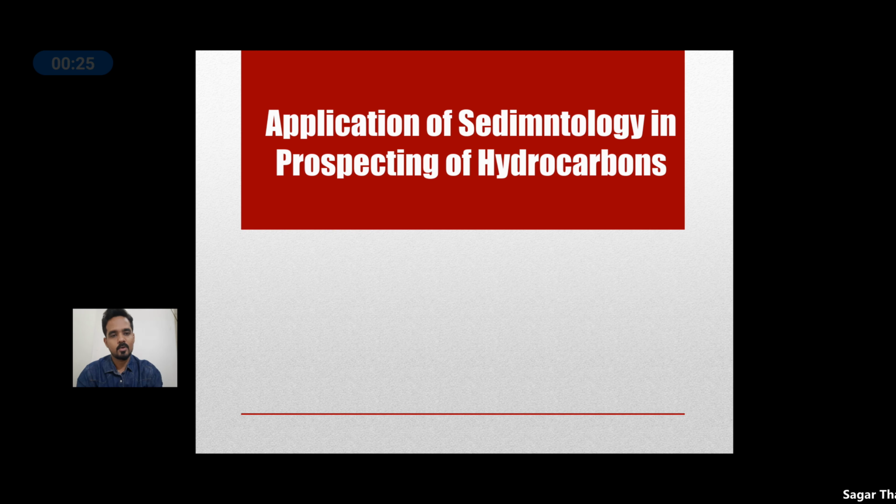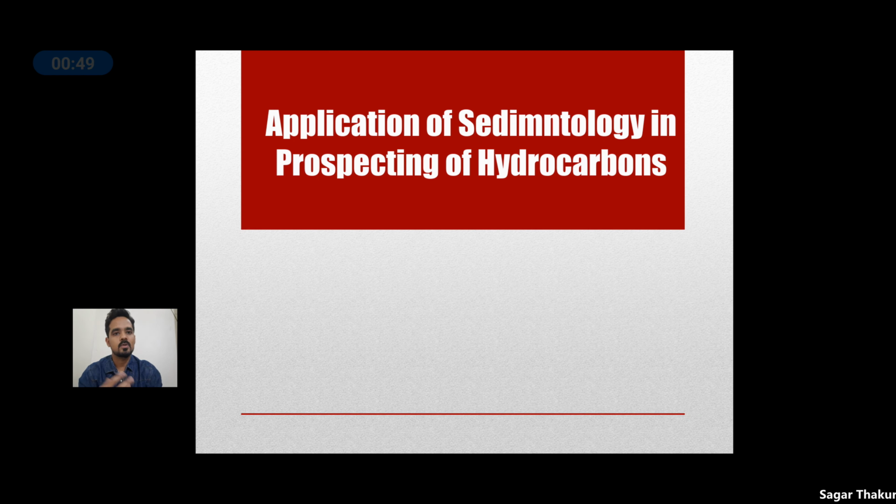Here the word prospecting is important because oil and gas production involves various stages. The first stage is prospecting, the next one is exploration, and the final stage is development, which is also called production. So prospecting means locating a particular area where there is possibility of finding hydrocarbons.